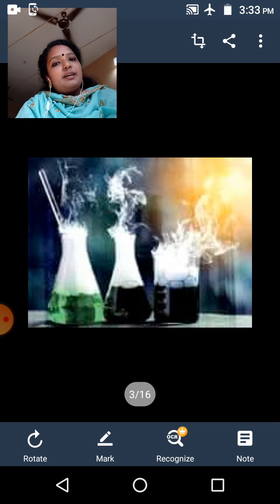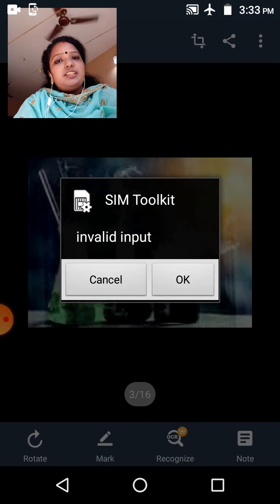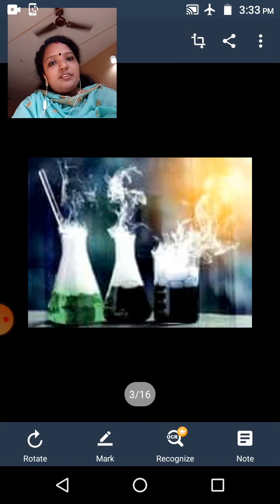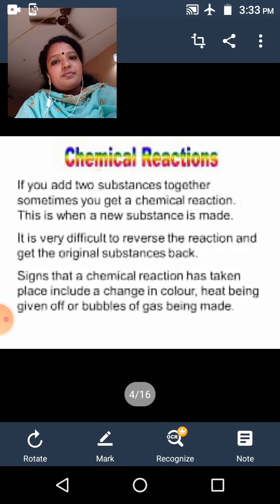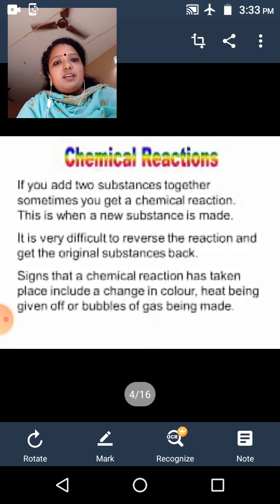Whenever a chemical change happens, a chemical reaction takes place there. Then what do you mean by a chemical reaction? If you add two substances together, sometimes you get a chemical reaction. This is when a new substance is made. It is very difficult to reverse the reaction and get the original substance back.